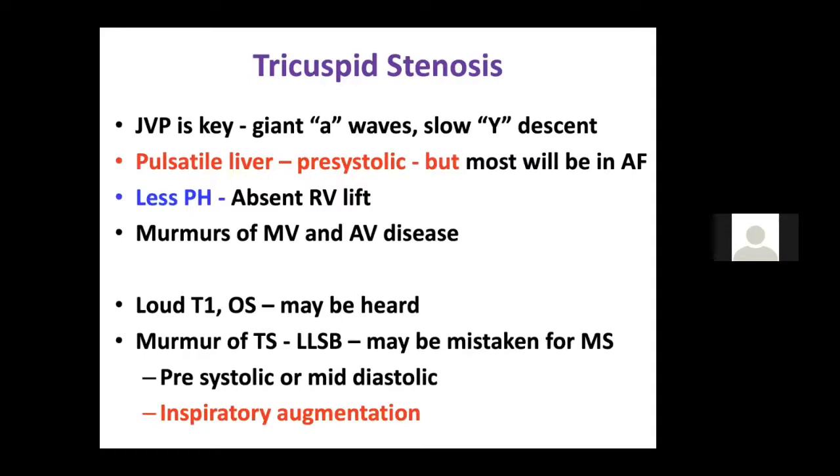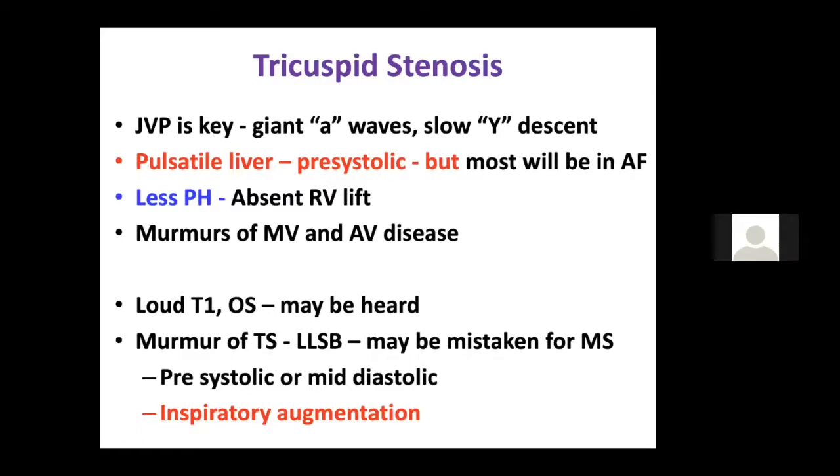JVP is the key. You get giant A waves and a slow Y descent. As I already discussed, other causes of giant A waves in JVP are PAH, right atrial myxoma, and tricuspid stenosis. Apart from that, other things are tricuspid atresia and so on, where you get giant A waves on JVP. But the Y descent, because of the tricuspid stenosis, is usually slow or absent. You get a pre-systolic pulsation and a pulsatile liver,